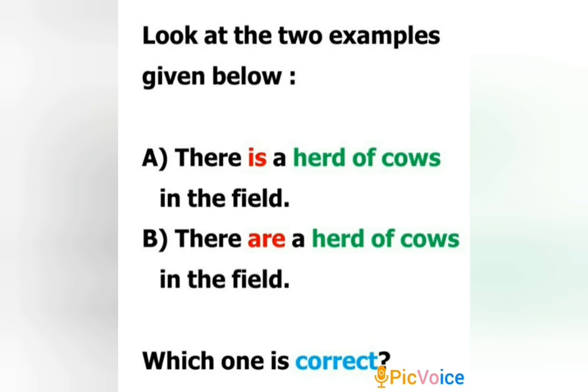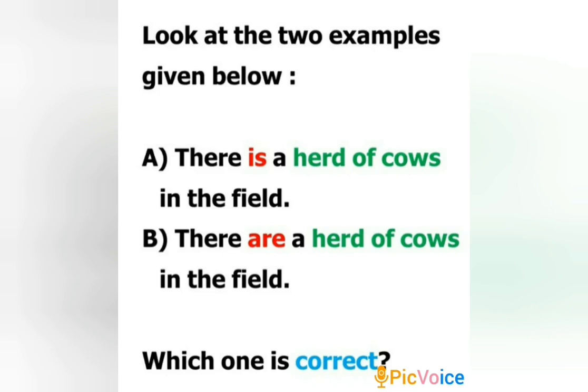A. There is a herd of cows in the field. B. There are a herd of cows in the field. I'll read out the sentences once again. A. There is a herd of cows in the field. B. There are a herd of cows in the field.